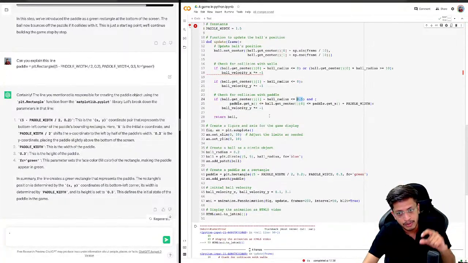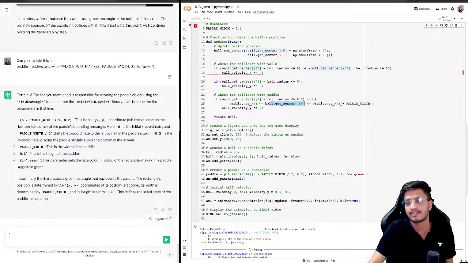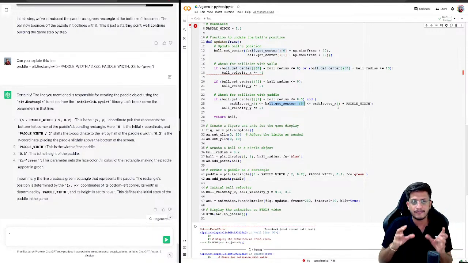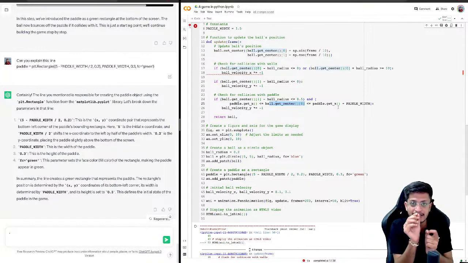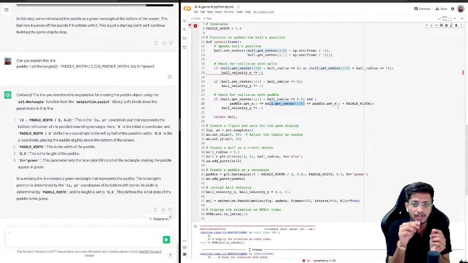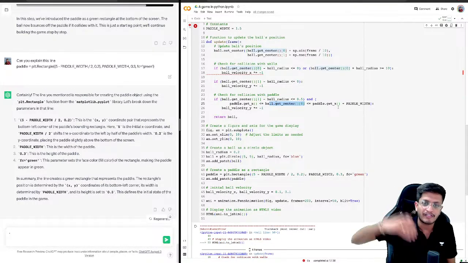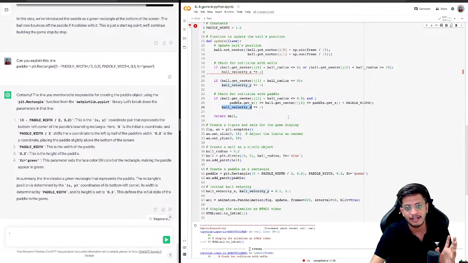So if the ball goes below 0.5, and if paddle dot get x is less than or equal to ball dot get center 0 and paddle dot get x... Okay, this is good. What is this piece of code doing? If the ball's y coordinate is going below the paddle and simultaneously the x coordinate of the center of the ball is between the range of the paddle, it means that the ball has hit the paddle. So it should reflect it. Same logic: the velocity of the ball in y direction is multiplied by -1.